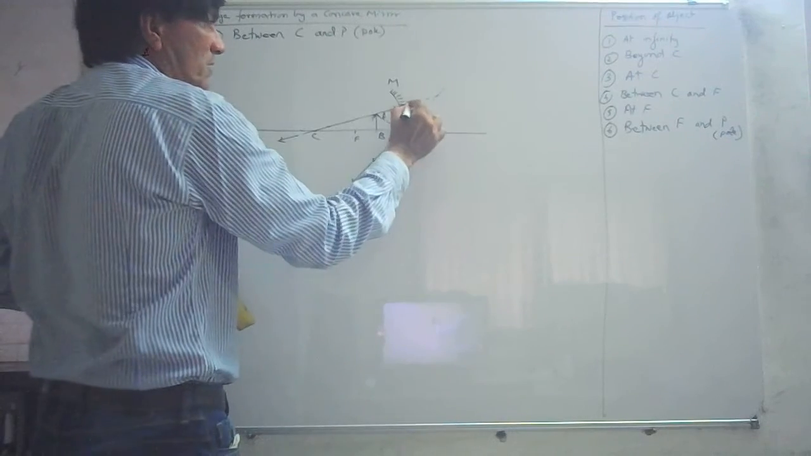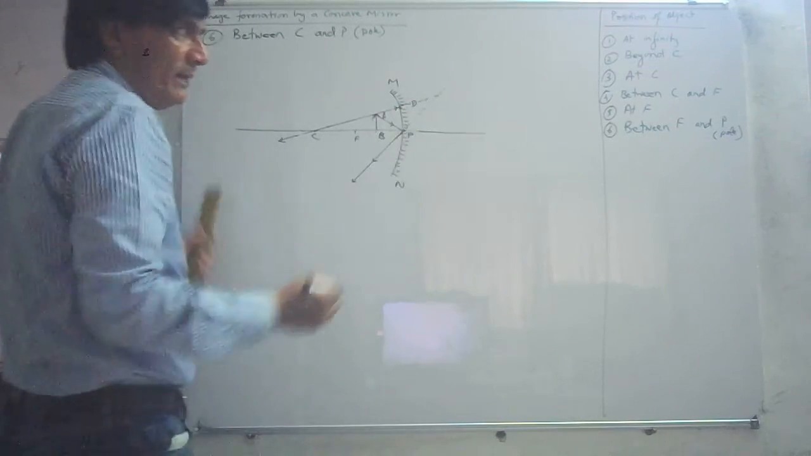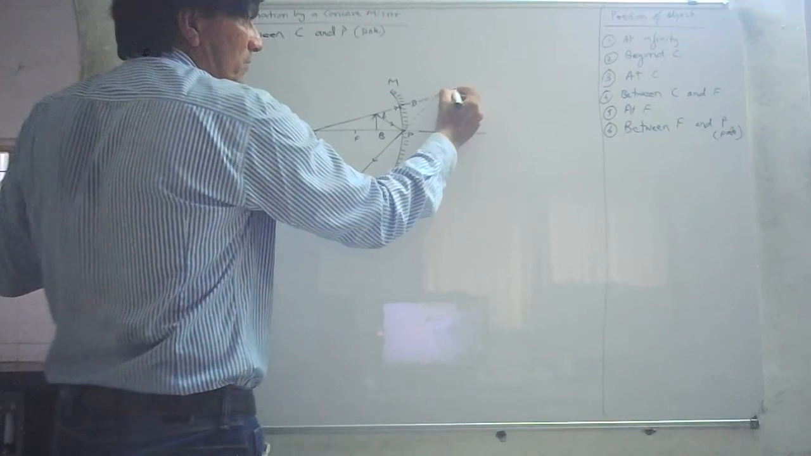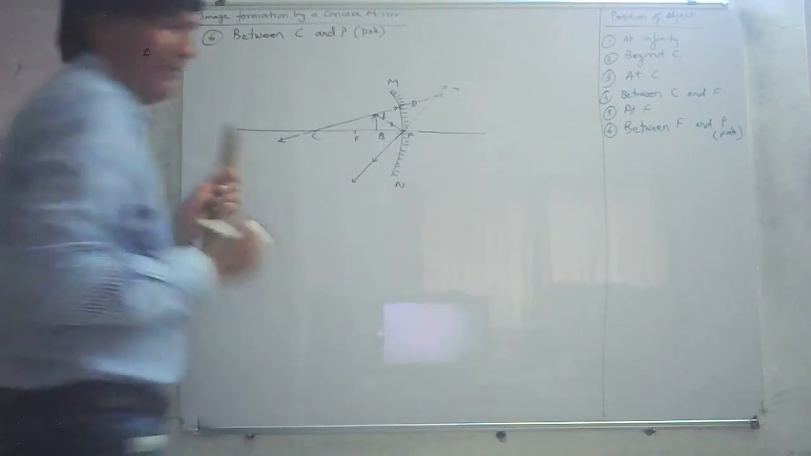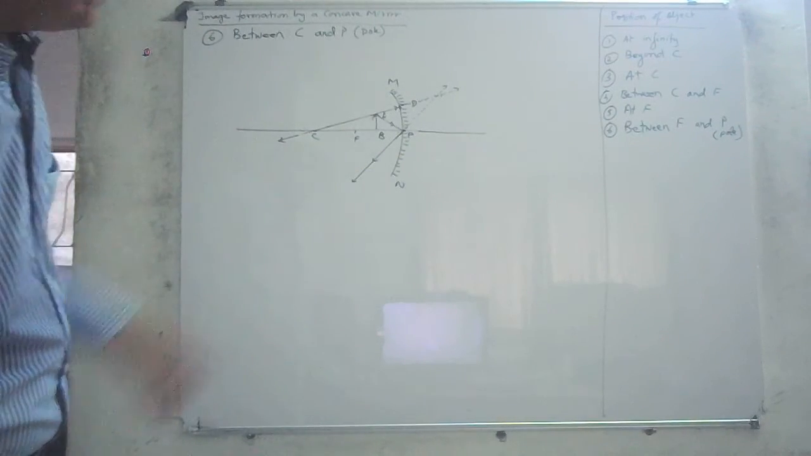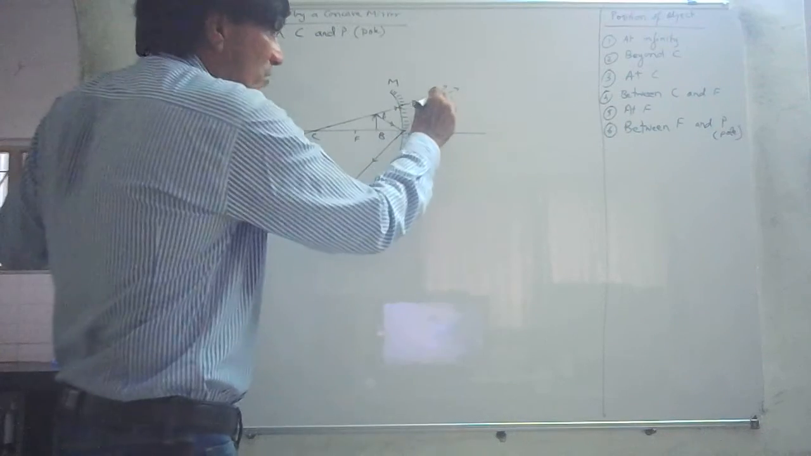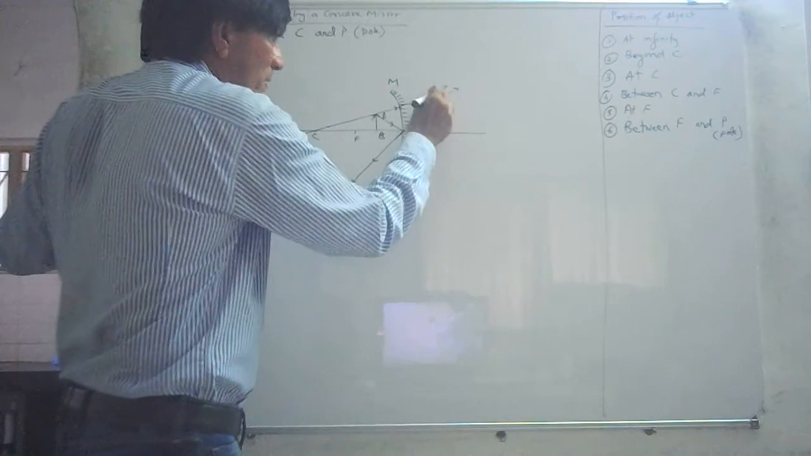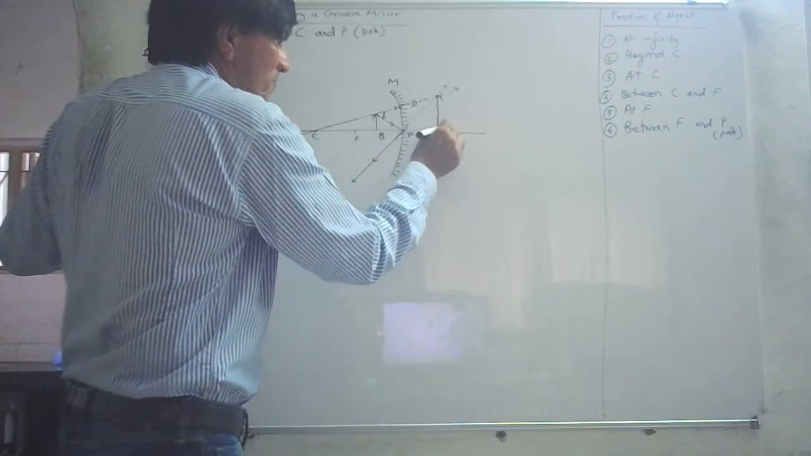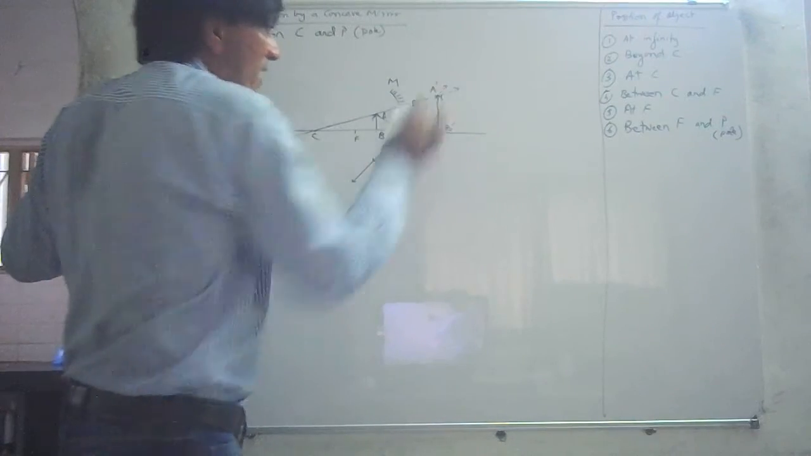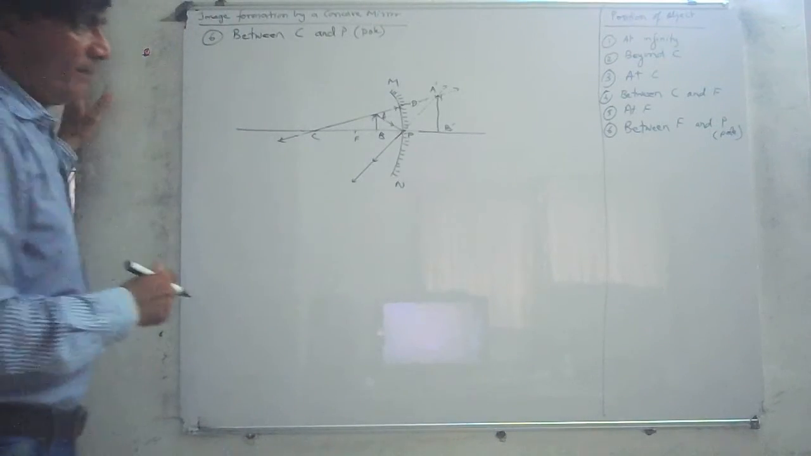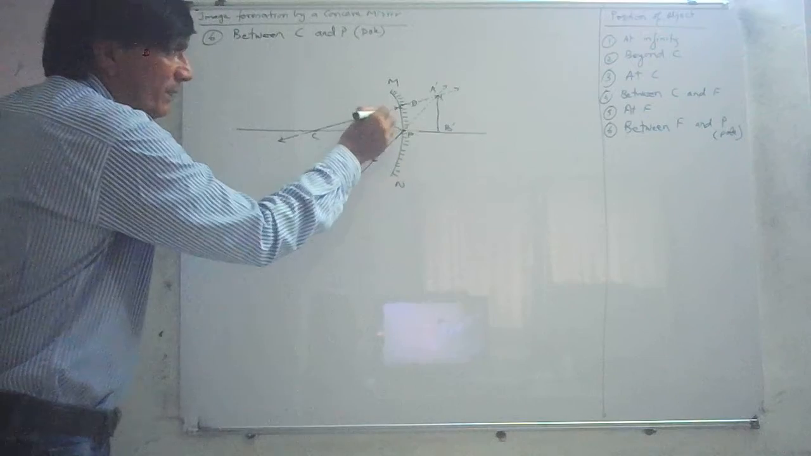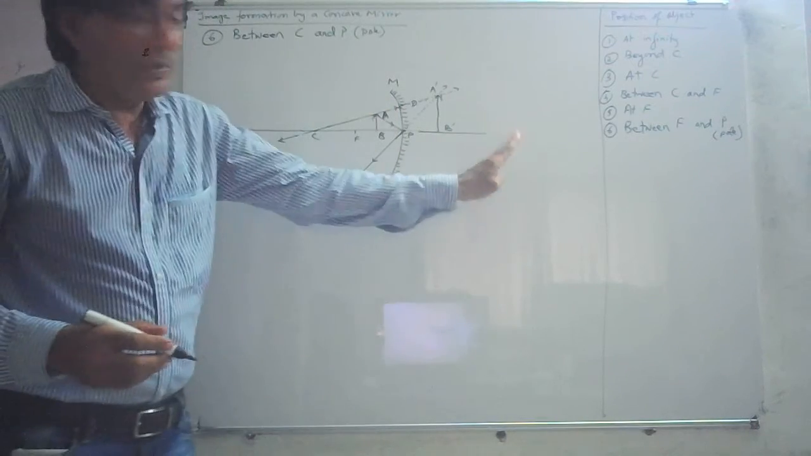Okay, you are extending this backwards, this way, and it will cross this way and this way. Now you can see the image is formed here. Okay, so the image is formed here. This is B dash and this is A dash. So what can you say? This is the object AB. Okay, the image is formed behind the mirror.